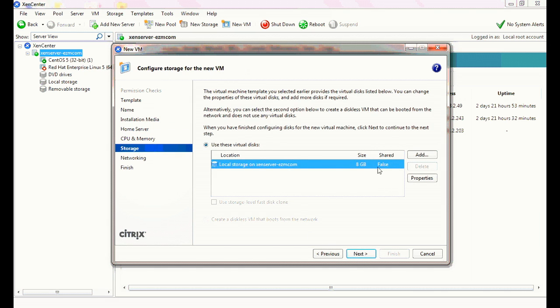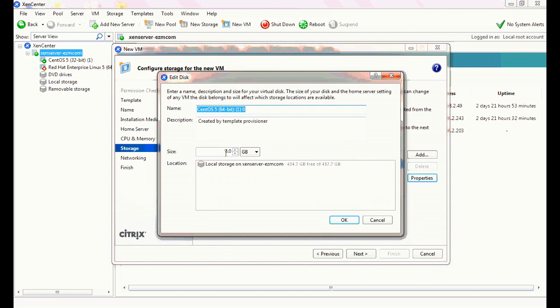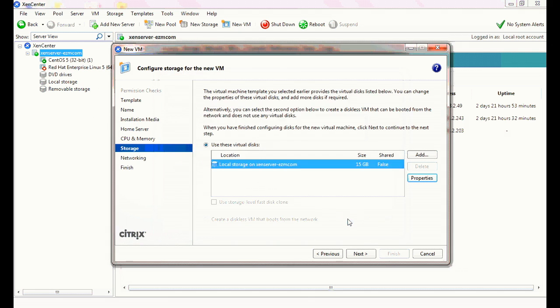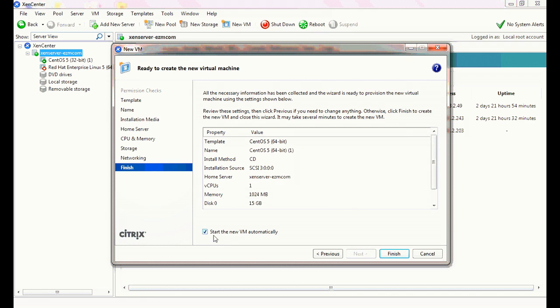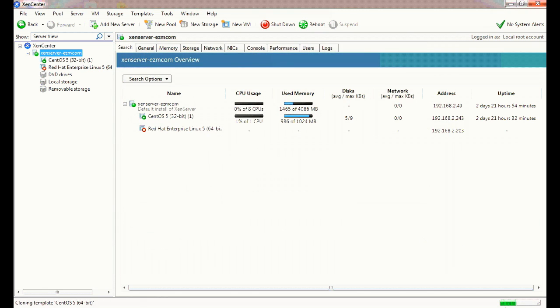Now you can proceed to allocate the minimum recommended hard disk storage space, and other hardware options, as demonstrated here before clicking on Finish. This will now start the installation process. You can now click on the VM image and select the Console tab menu option to view the progress.